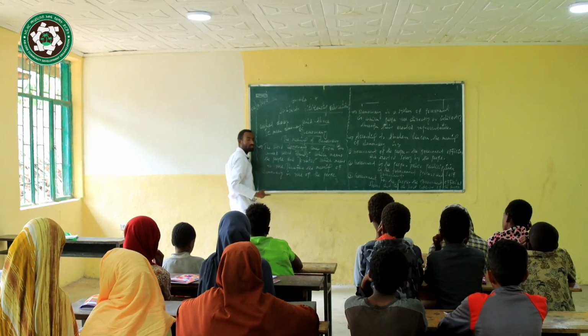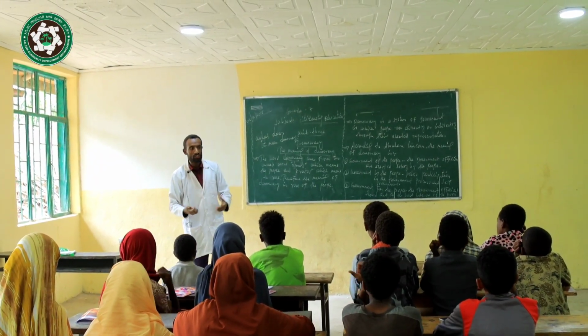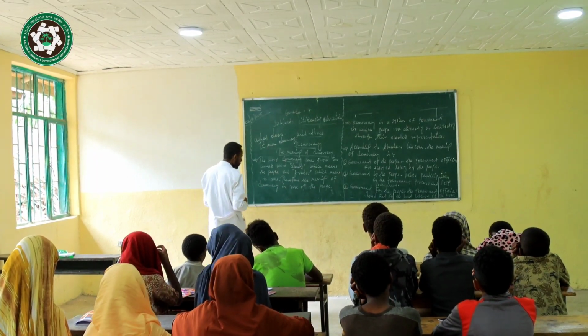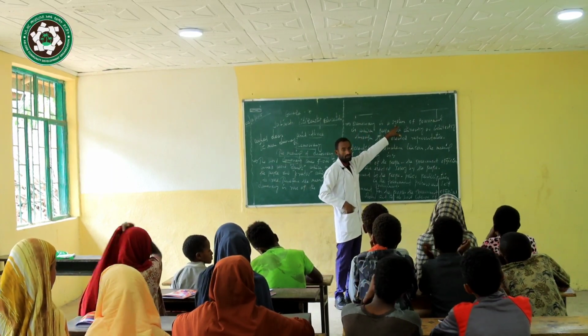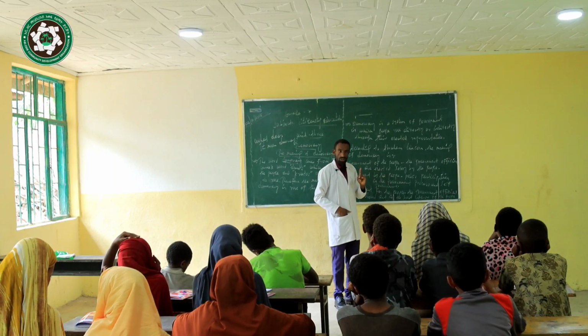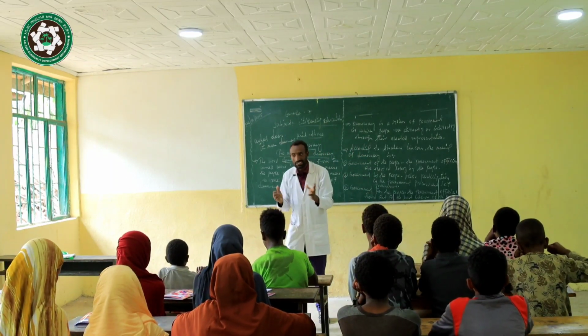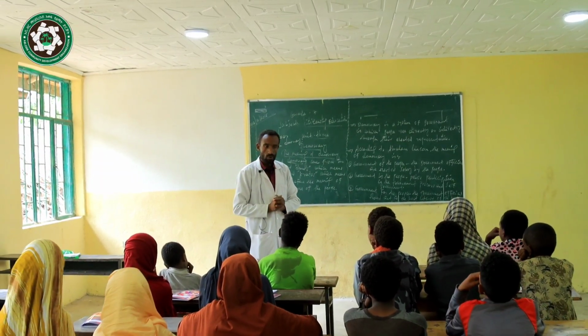So the meaning of democracy is rule of the people or rule by the people. Or in other terms, when we define democracy, it is a system of government in which people rule directly or indirectly through their elected representatives. This is simply the meaning of democracy in short.